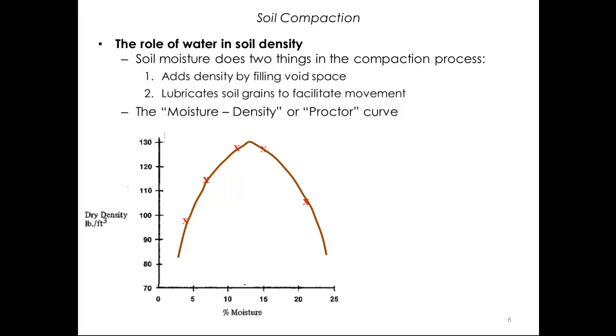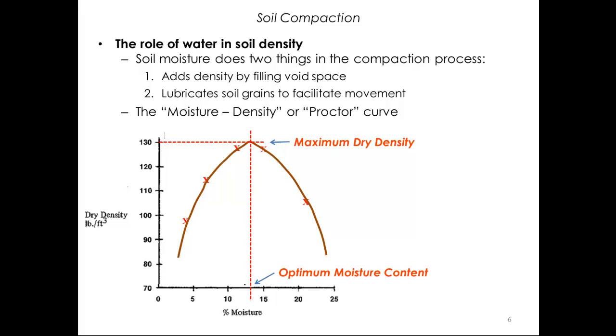Let's learn 2 more terms in regard to soil compaction. If we plot a horizontal line from the very top of the curve like this, we call that value, which is about 130 pounds per cubic foot in this case, the maximum dry density. In other words, this is our theoretical maximum density for that soil under the Proctor test. Next, if we plot a vertical line down from the very top of the curve to intersect the moisture content axis, we find what is called the optimum moisture content. This is the best combination of soil and water to achieve the maximum dry density and therefore the strongest compacted